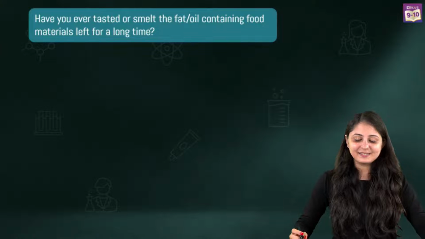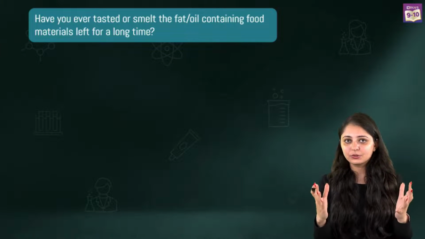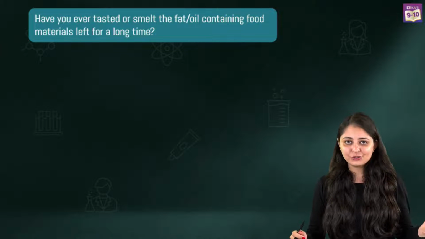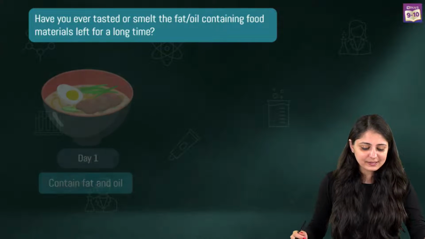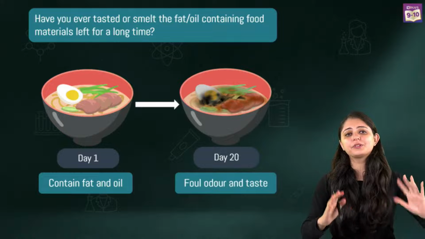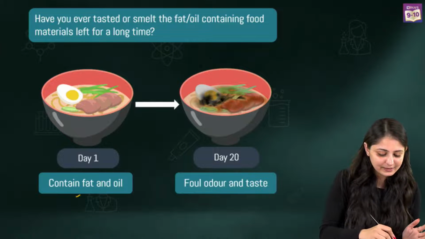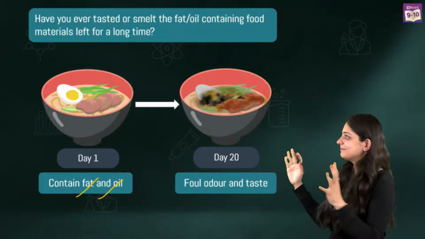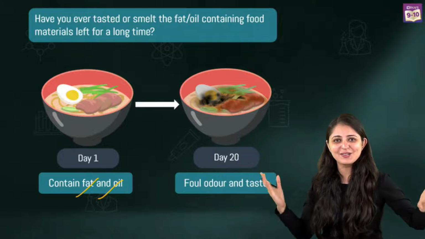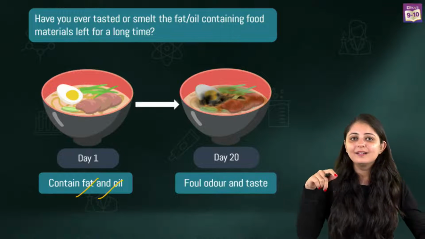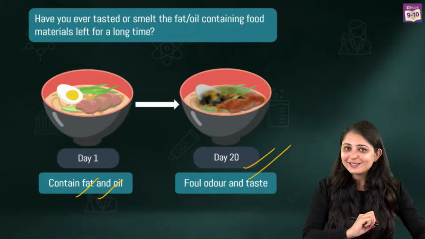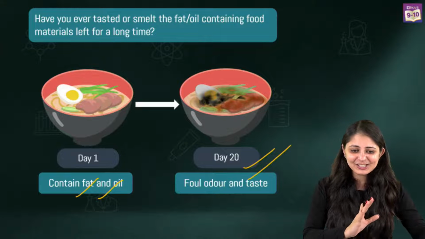Great. Awesome. All right. Now we've understood about corrosion. This is another really important thing that we have to understand. Since we're talking about oxidation so much, have you ever noticed this? Imagine something that you really like to eat that contains fats and oil. On day one, you'll be like a foodie, I would say, who would definitely want to have that. But the same food item you would not want to have after, say, 20 days or so. What is changing over here?